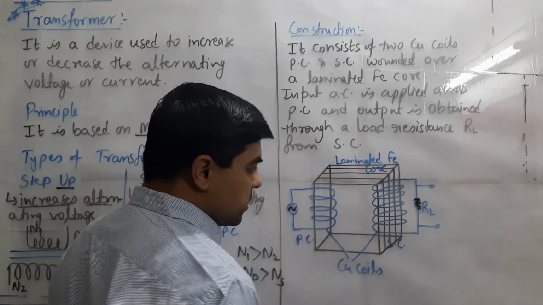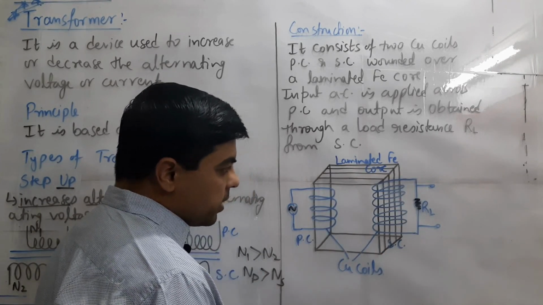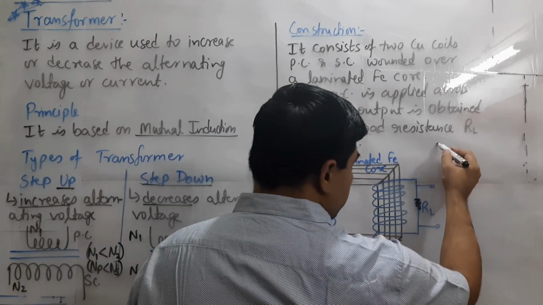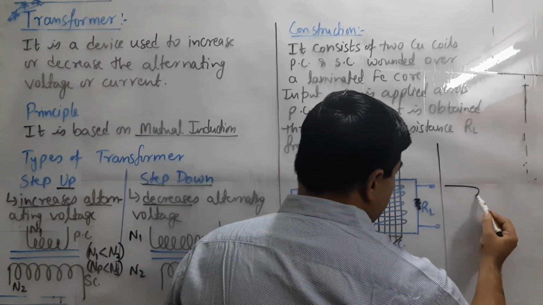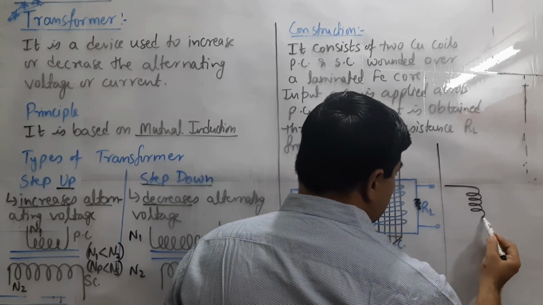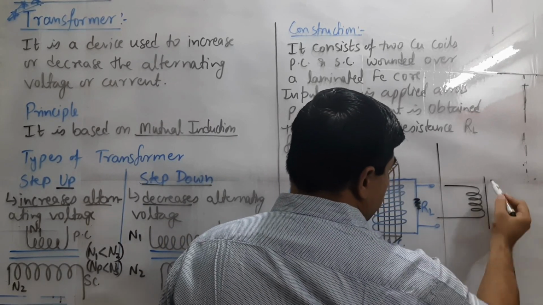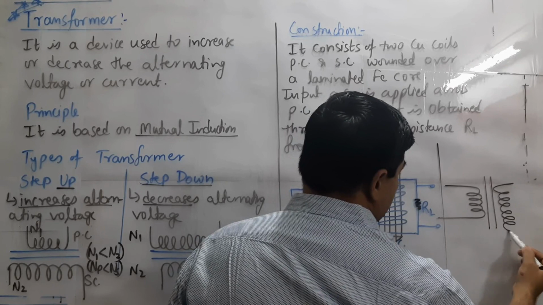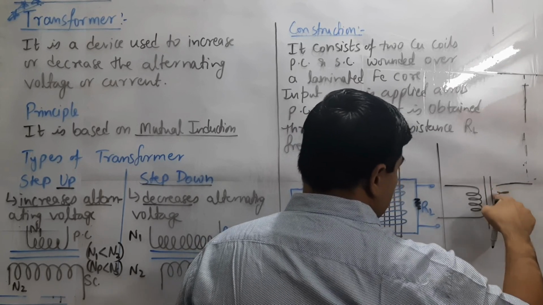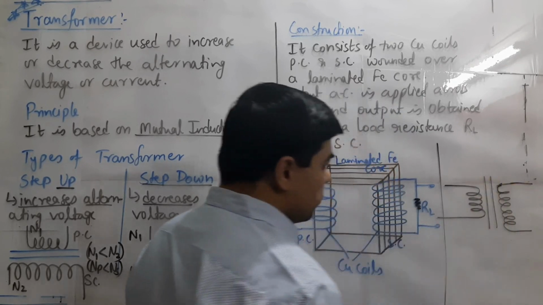If you feel this diagram is complicated, you can draw its alternative form also, in which we can have primary coil in this way, then laminated iron core, and then secondary coil in this way. So you can draw in this form also if you feel it is difficult to draw.